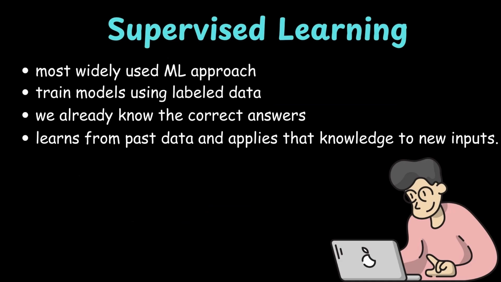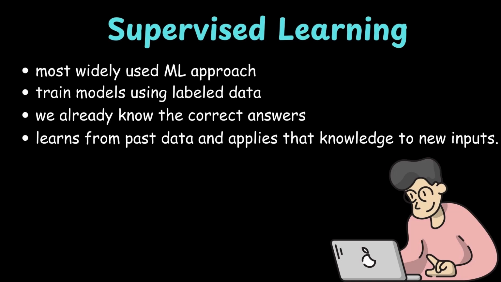So today we will talk about supervised learning. This is the most common and industry relevant type of machine learning. Supervised learning is the most widely used ML approach. Here we train models using labeled data, meaning we already know the correct answers. The model learns from the past data and applies that knowledge to the new inputs.